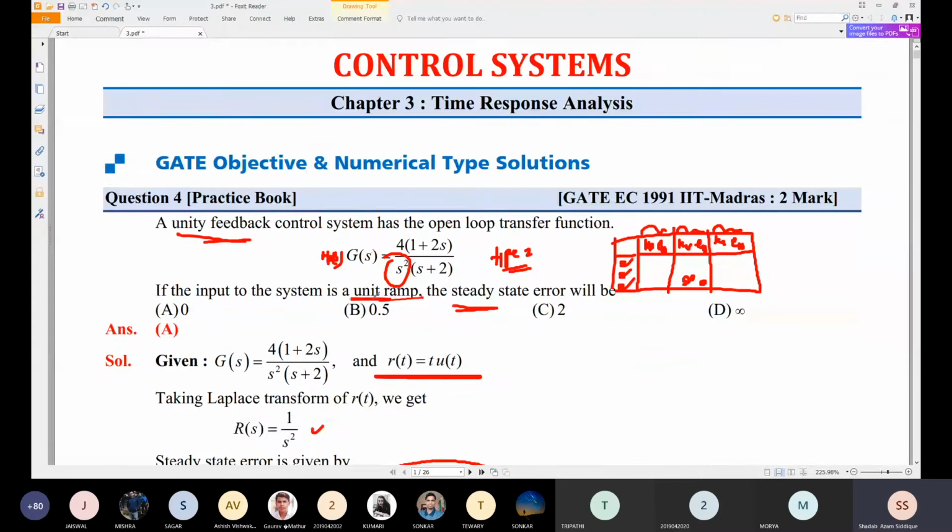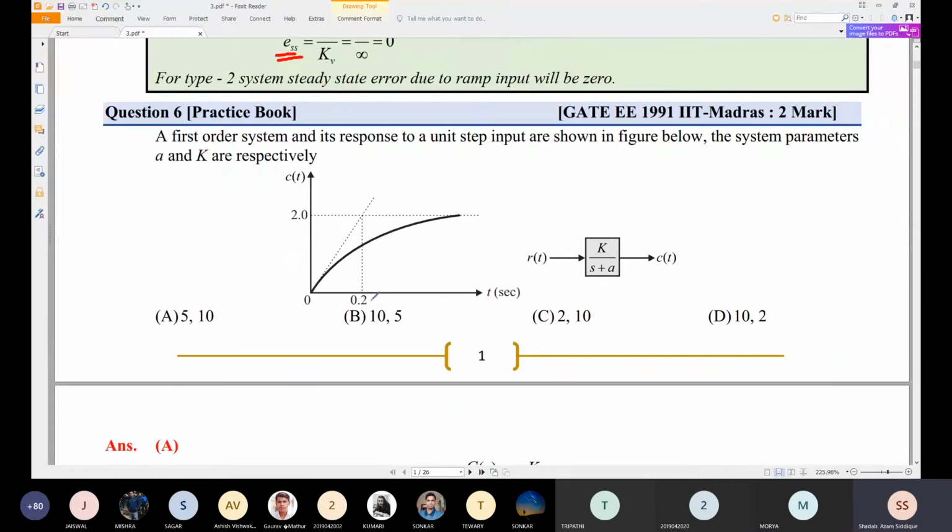Okay, 1991. Now one more problem: a first order system and its response to a unit step input are shown in the figure below. The system parameters a and K are respectively, and they are asked to find K and a. So you need to find the response value. What is the response we are getting?